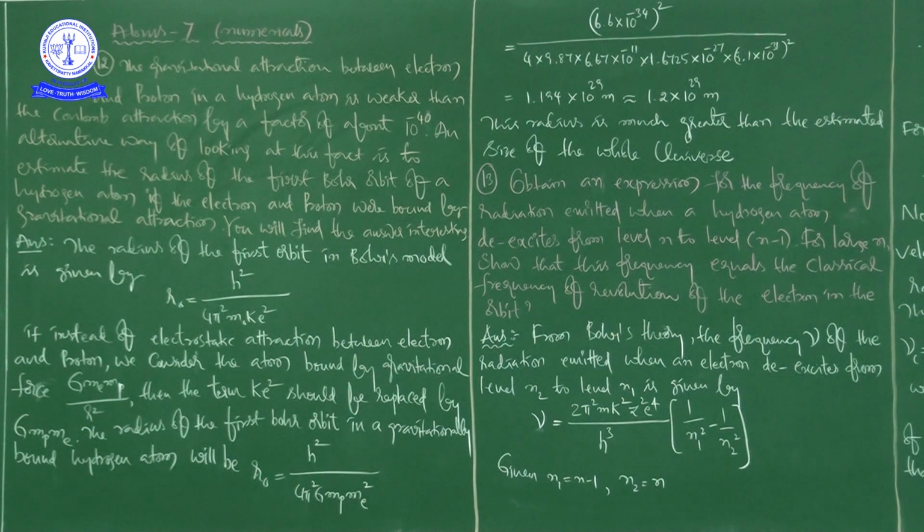This formula comes from Newton's law of universal gravitation. According to Newton's law of universal gravitation, any two bodies in this universe attract each other with a certain amount of force that is directly proportional to the product of their masses and inversely proportional to the square of the distance between them. So F is directly proportional to m1 m2 and F is inversely proportional to r square. That is what we got from the chapter on gravitation in first year.